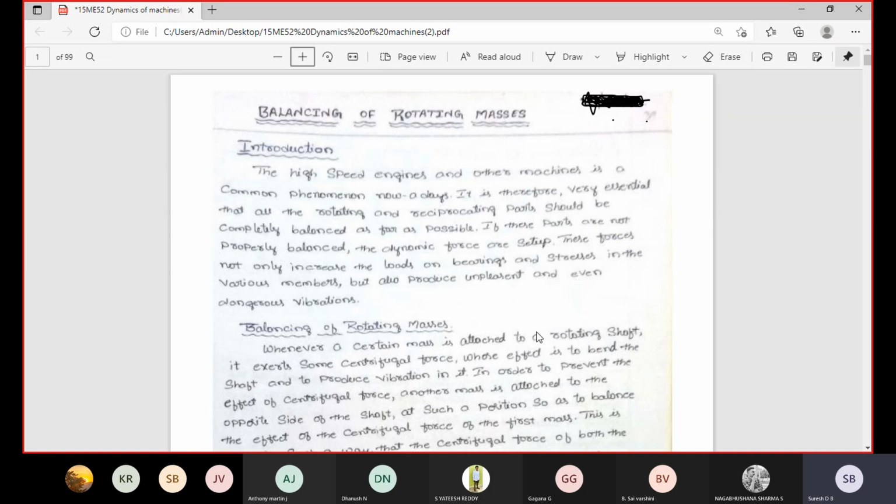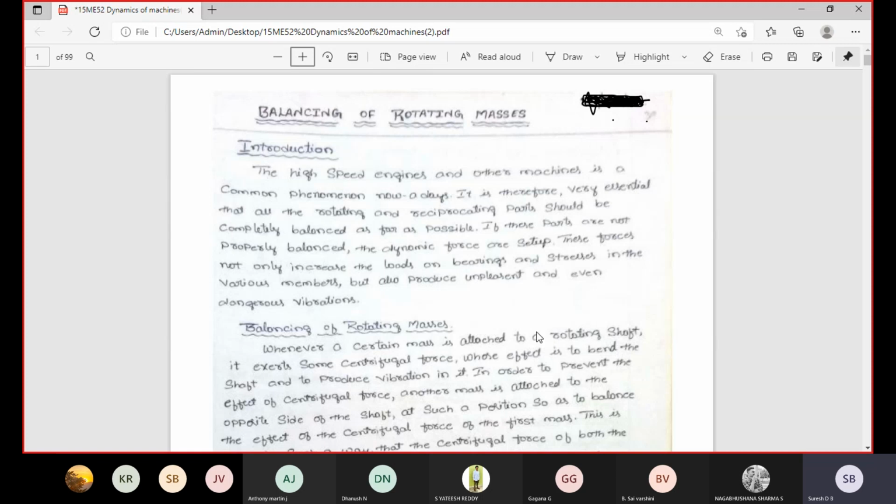How to balance that particular centrifugal force? Once the shaft is rotated away from the axis, that force is called a centrifugal force. In the opposite direction, one more force is acting towards the center axis. That particular force is called a centripetal force.